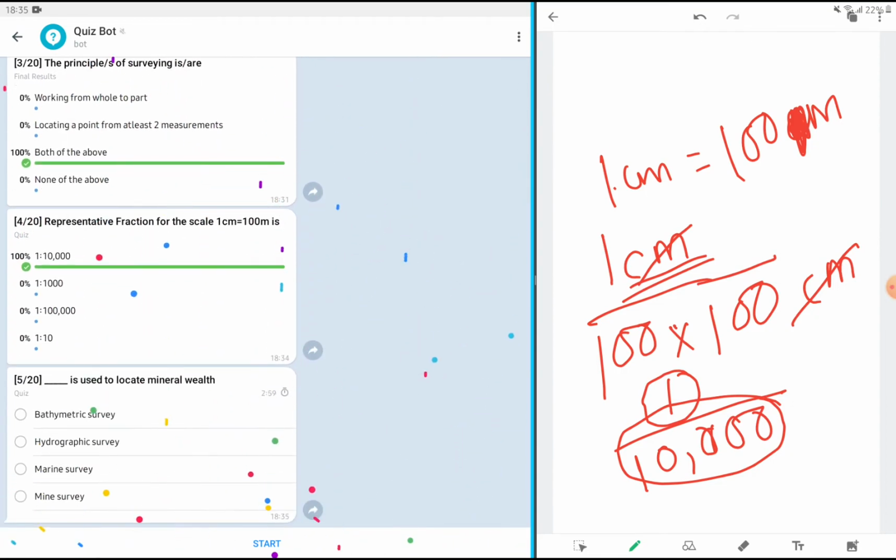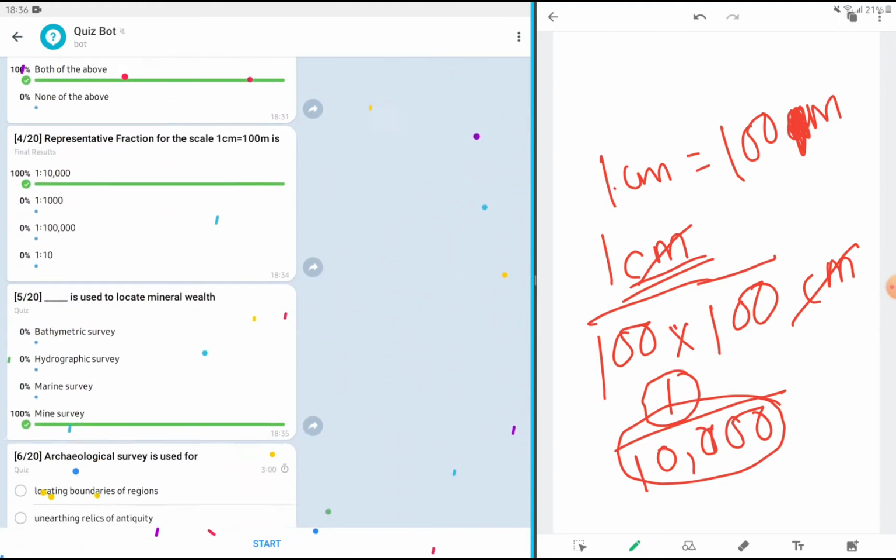Then, fill in the blank: ___ is used to locate mineral wealth. Is it bathymetric survey? No, it is the underwater contouring. Bathymetric survey means underwater contouring. Hydrographic and marine are the same, similar terms. If we are dealing with a water body while carrying out the survey work, we call it the hydrographic survey or marine survey. Then yes, mineral, mine. Where do we get all the minerals? Ores are there in mines. Mine survey is the name for the survey we carry out to locate the mineral wealth.